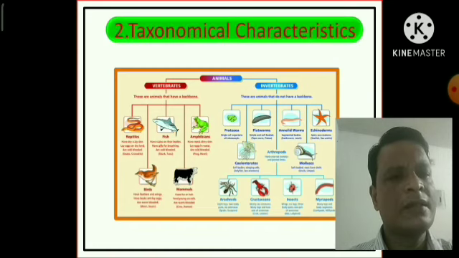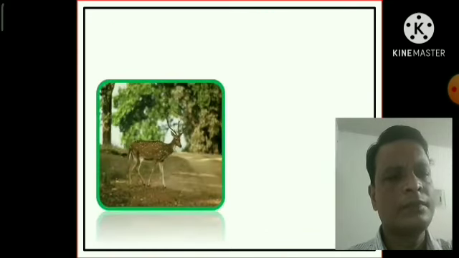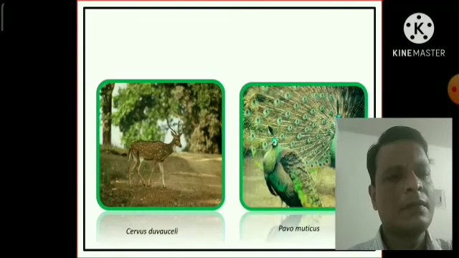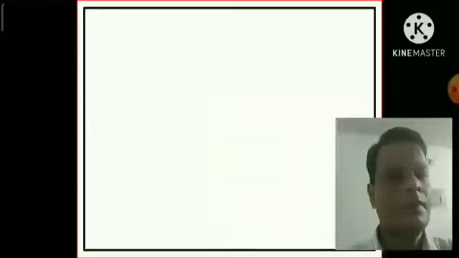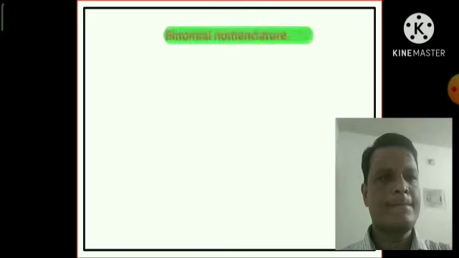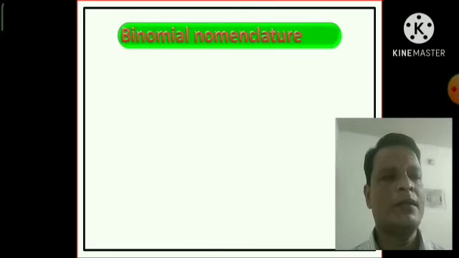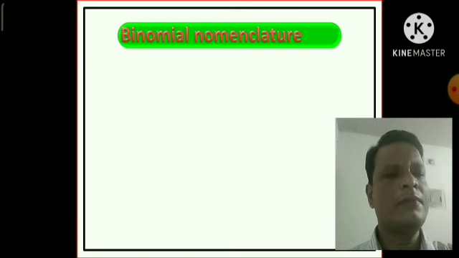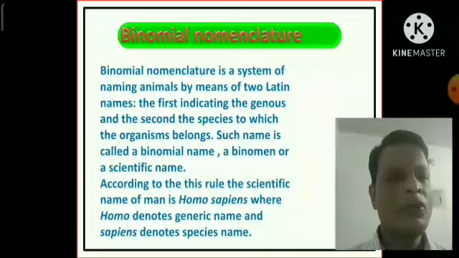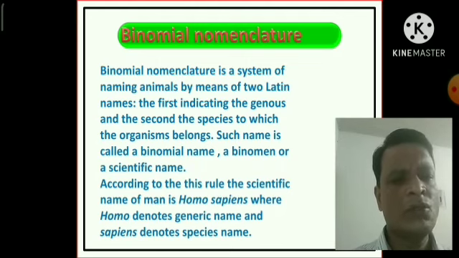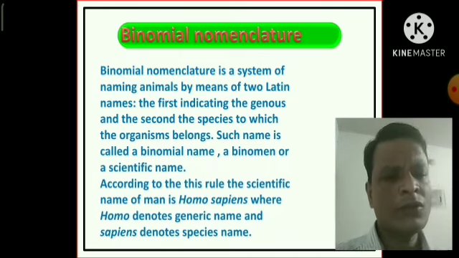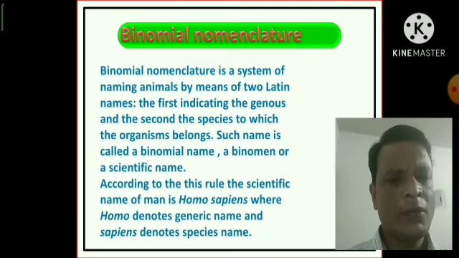Now the taxonomic characteristics. And the third is the nomenclature. Binomial nomenclature. This is a very important terminology. The binomial nomenclature is a system of naming animals by means of 2 Latin names, the first indicating the genus, and the second the species to which the organism belongs. Such a name is also called the binomial name or scientific name.